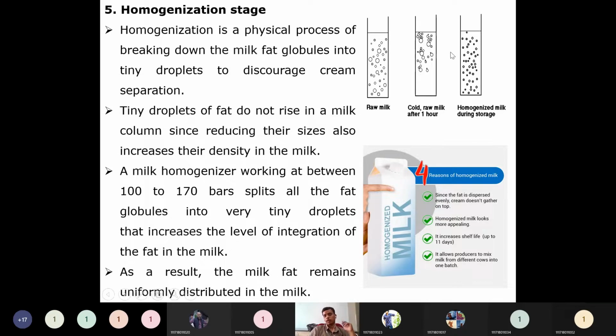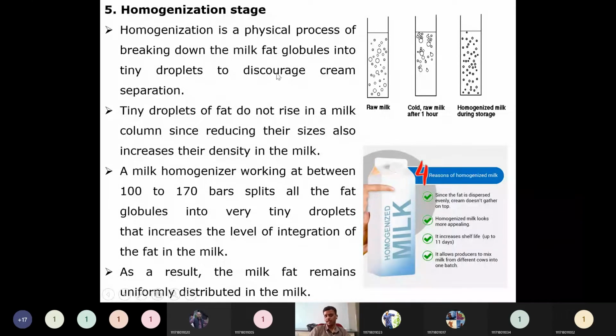But in cold or raw milk, after 1 hour, what happens? This fat largely will be accumulated as a cream on the surface of the milk. In order to lower this accumulation in only one region, the homogenization stage will be employed here. So what happens? A uniform particle size will be there and uniformly distributed throughout the milk rather than all the solid particles accumulating in a single region. Homogenization is a physical process of breaking down the milk fat globules into tiny droplets to discourage cream separation. Like this, cream separation happens in raw milk. But when you homogenize it, the cream separation will not happen at all. That will look like a uniform milk.